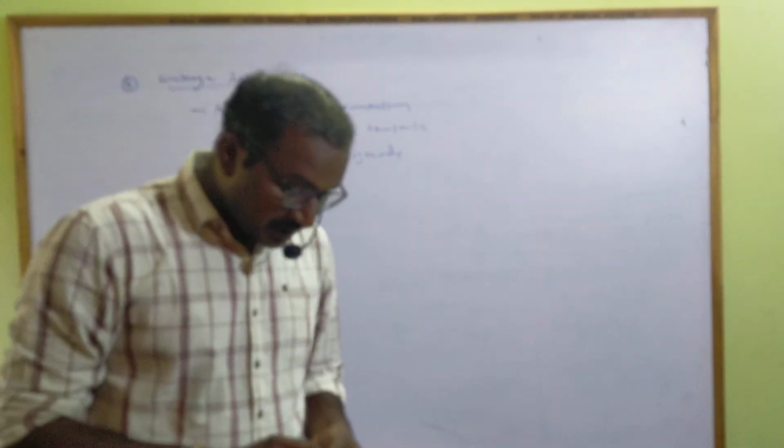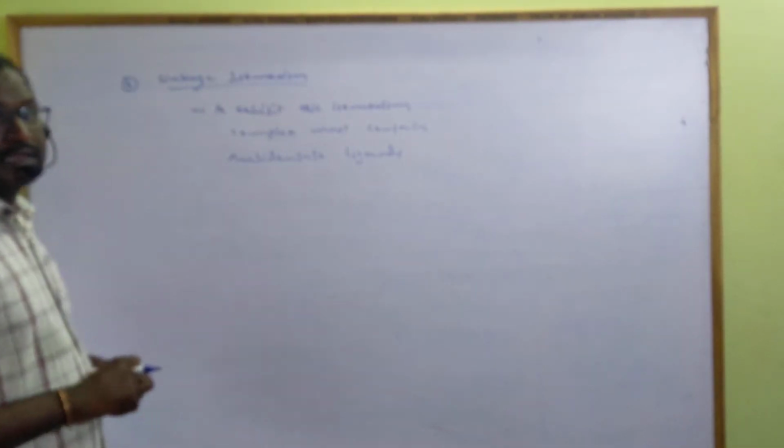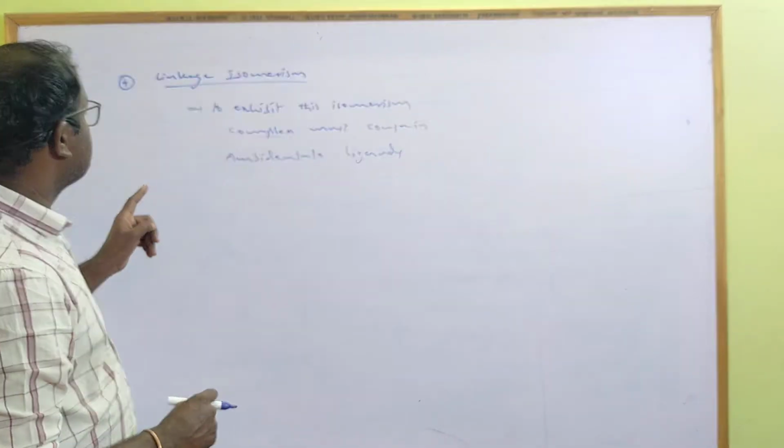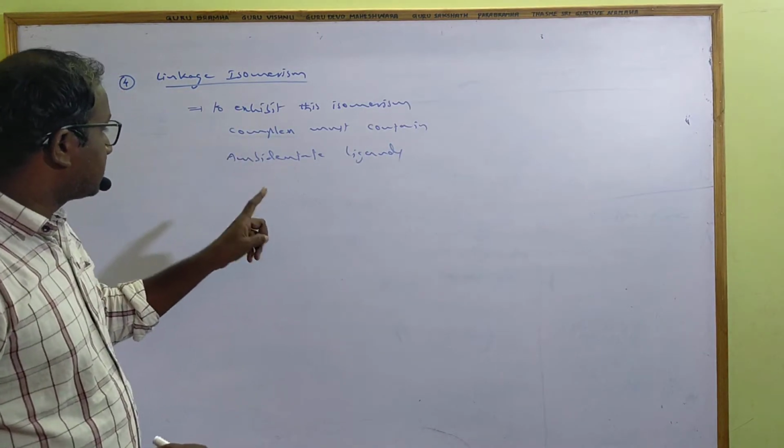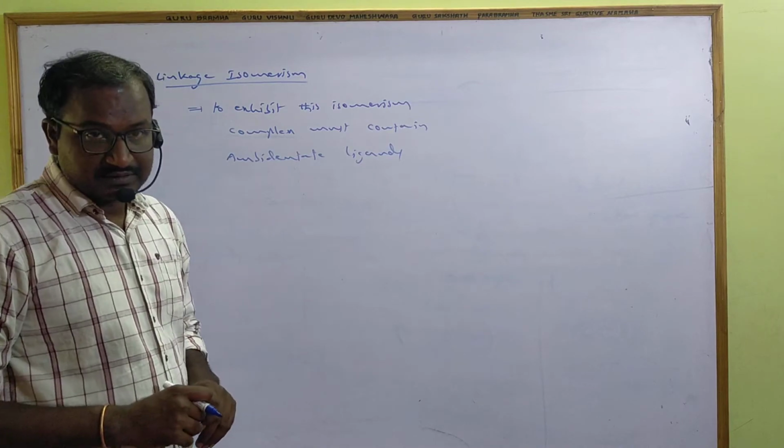If there is no ambidentate ligand, there is no linkage isomerism. Linkage isomerism is possible if the complex has ambidentate ligands.